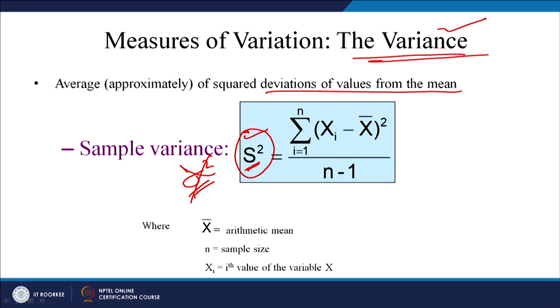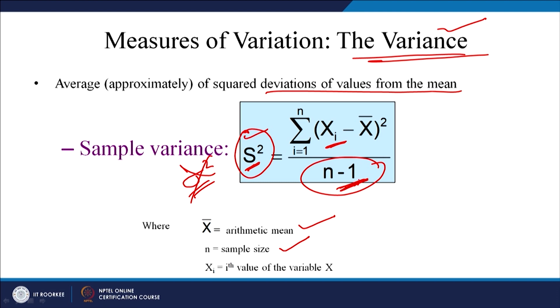Okay. So, this is the summation of xi minus x bar, whole square, divided by n minus 1. Here x bar is the arithmetic mean, n is the sample size and xi is the ith value of the data set, right. Now, why is this n minus 1? Why have we divided by n minus 1? This you have to be very firm about. Why n minus 1, why not n?